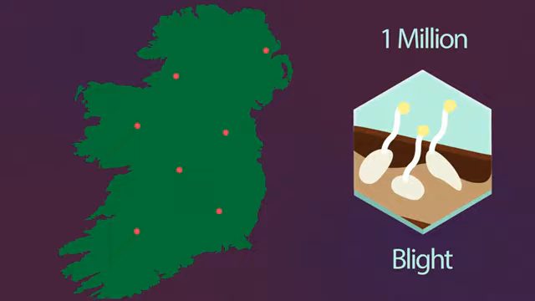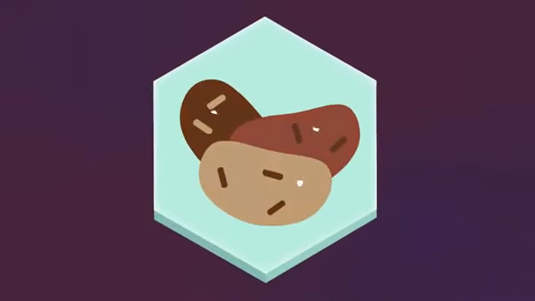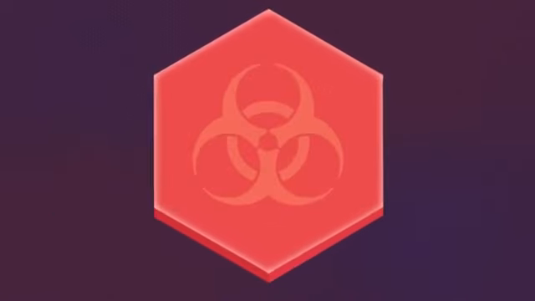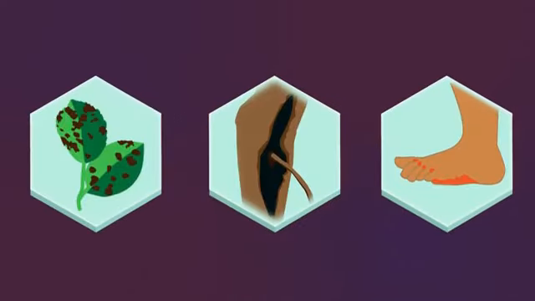The disease destroyed whole fields of potatoes. Most people at the time relied on potatoes as their main food source. It left people with nothing to eat. Even though many species of fungi are harmless and some are even useful to us, others are pathogens, which means they cause disease. In this video, we're going to look at 3 examples of fungal diseases: rose black spot, ash dieback, and athlete's foot.